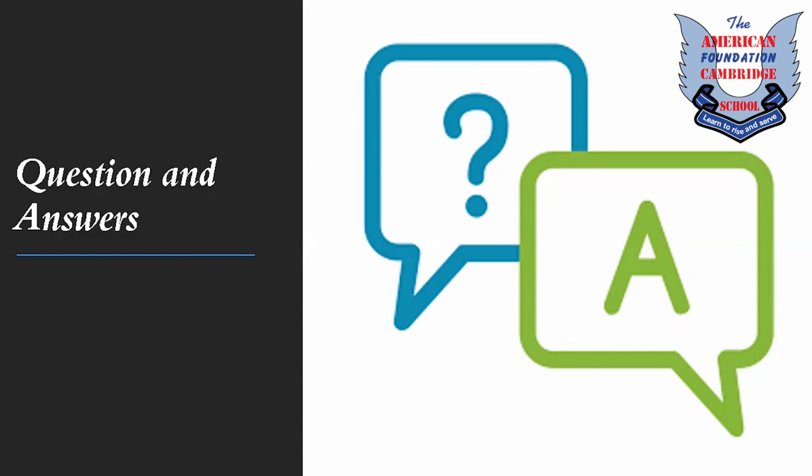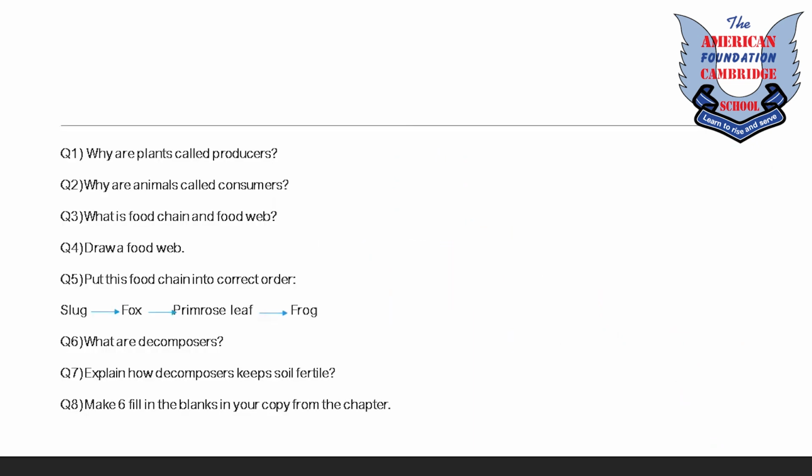So now it's time to write some answers to the questions. Question number 1 is, why are plants called producers? Why are animals called consumers? That's question number 2. Question number 3 is, what is a food chain and food web? Question number 4, draw a food web. Question number 5, put this food chain into correct order: slug, fox, primrose, leaf, and frog. Question number 6, what are decomposers? Question number 7, explain how decomposers keep soil fertile. Question number 8, make 6 fill in the blanks in your copy from this chapter.